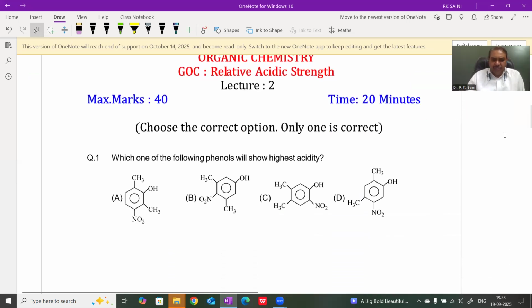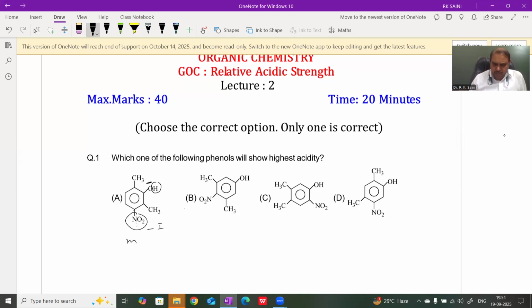Which one is most acidic? In compound first, the NO2 group is present at the meta position with respect to the phenate ion. After removal of H plus ion, the phenate ion has the nitro group at the meta position. The meta nitro group has only a minus I effect, but no important minus M effect, because its position is meta.